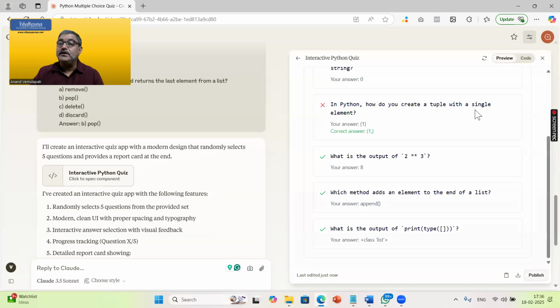In Python, how do you create a tuple with a single element? Your answer is 1. I think the correct answer is 1 comma. You need to put that comma. That is why it is a wrong answer, wrong selection.